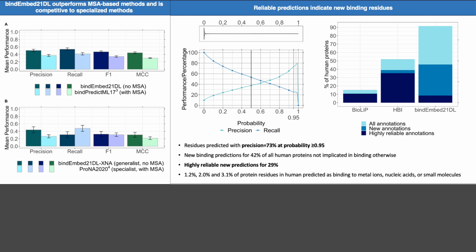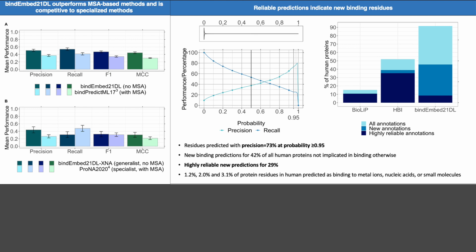In fact, we can also alter the performance of BindEmbed21DL by altering the output probability that we consider to define binding. So usually everything below a probability of 0.5 is considered non-binding, and everything above is considered binding. And if you decrease this probability, the recall increases, so more binding residues are predicted. And if you increase the probability, the precision increases. And for example, at the output probability of 0.95, BindPredictML17 reaches a precision of 73%.